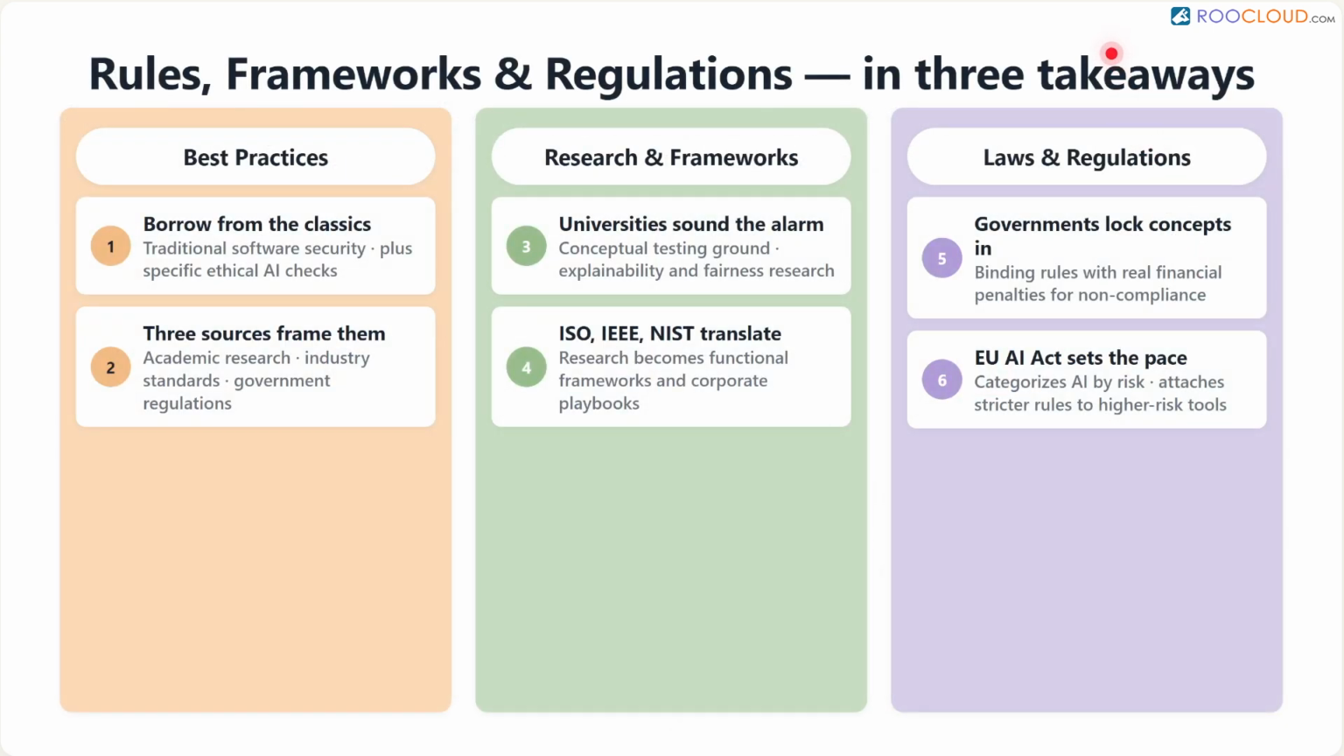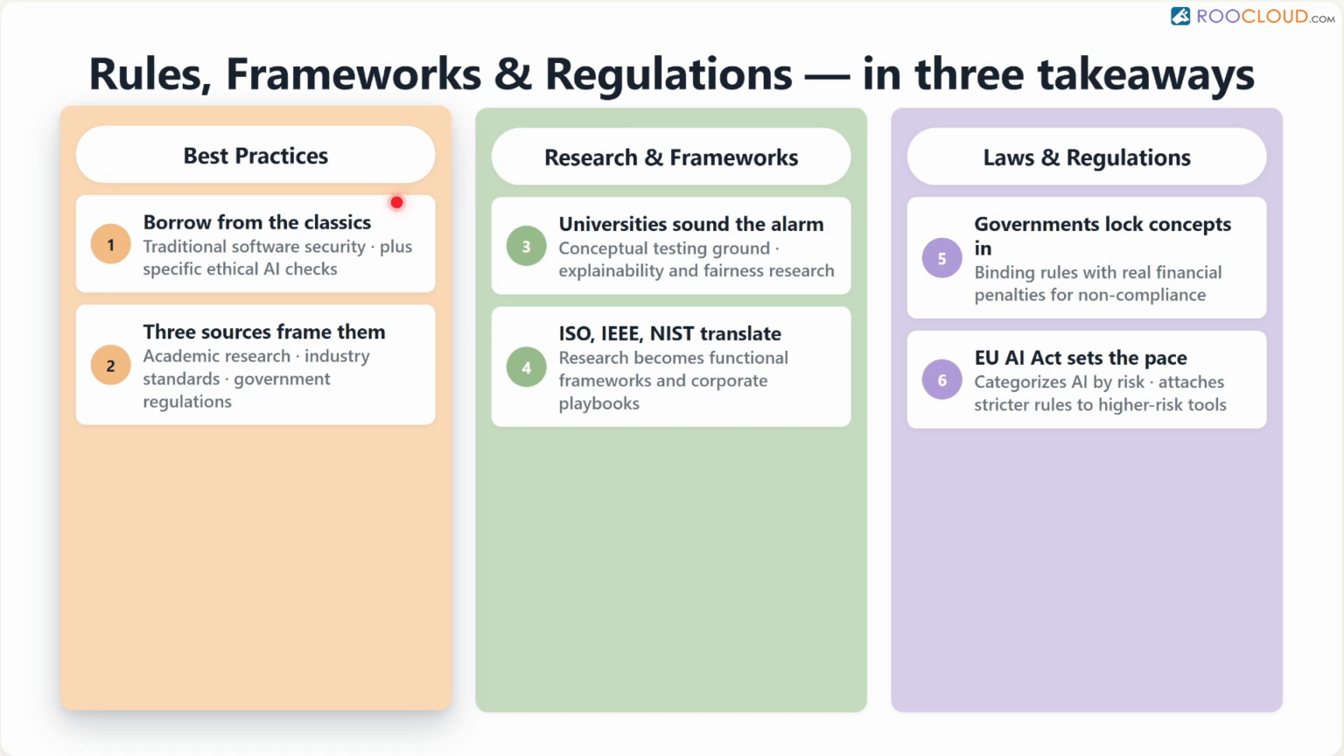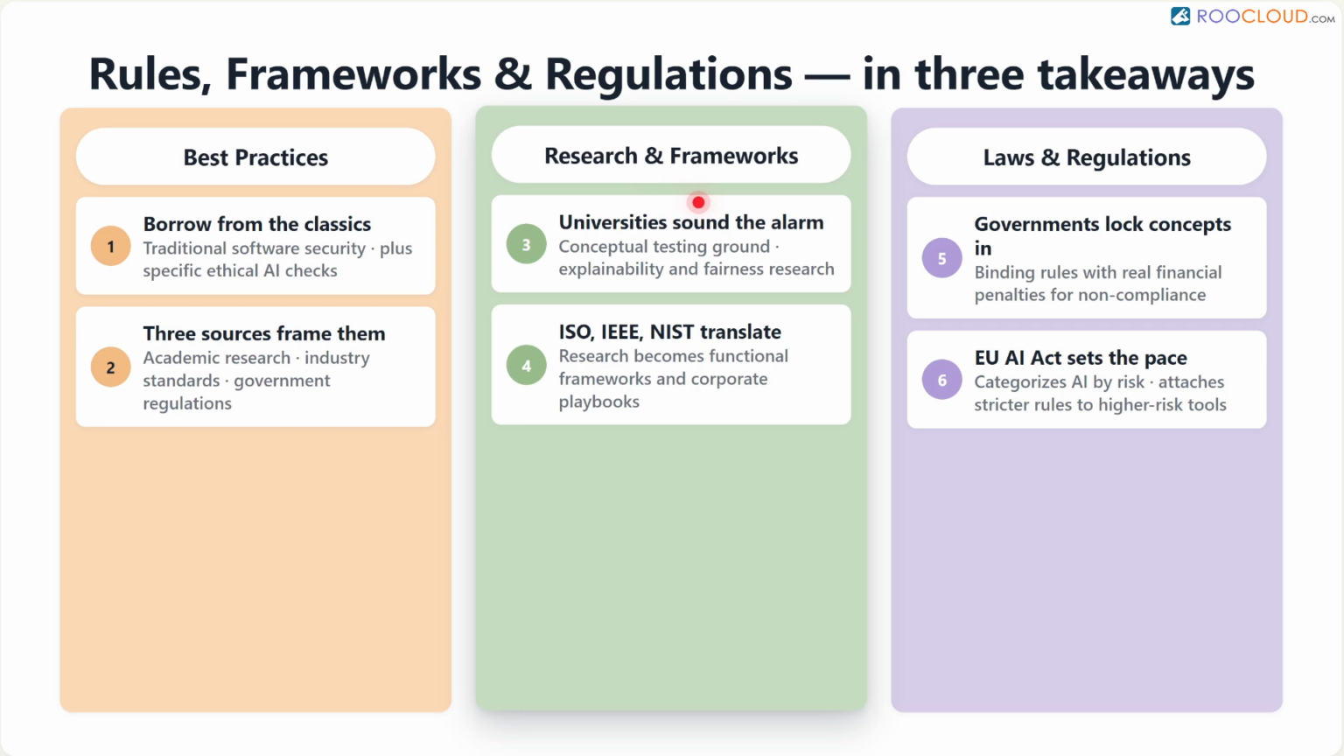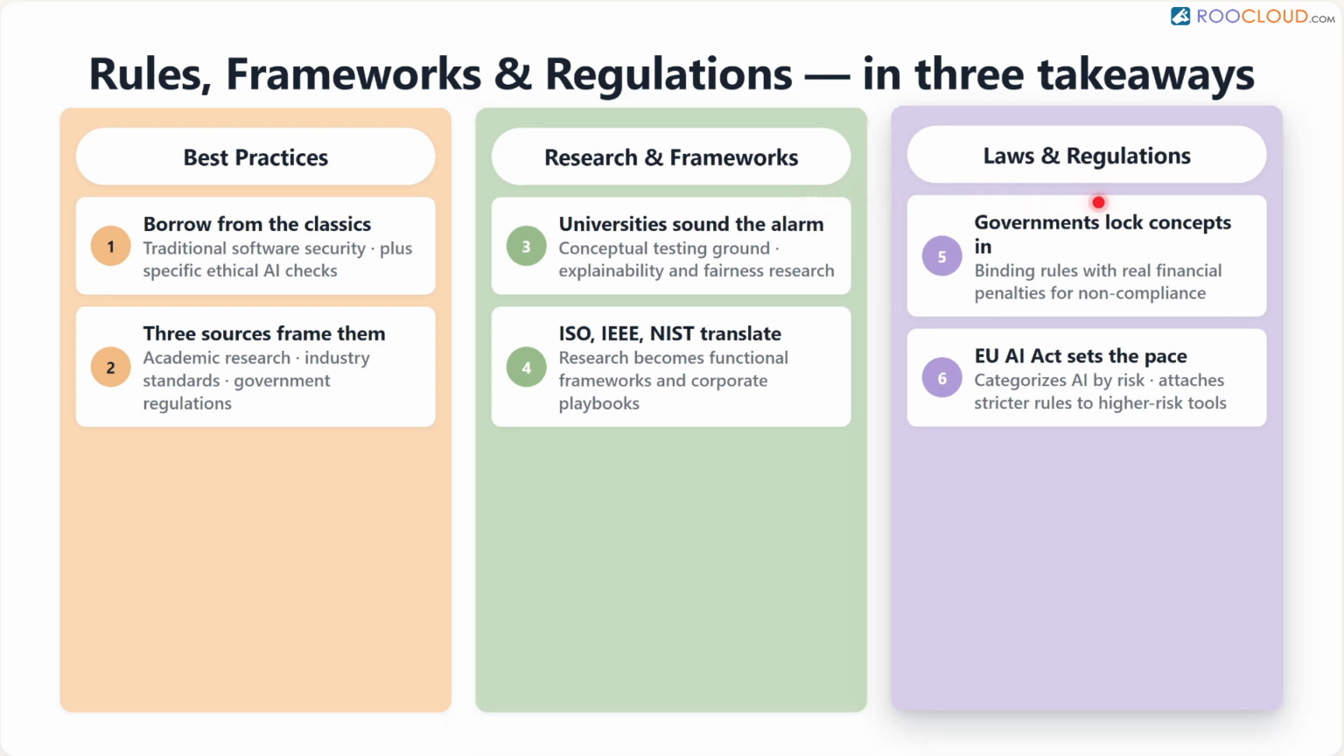Let us quickly recap what we have covered today. We learned that AI auditing relies heavily on best practices, which borrow from traditional software security, but add specific ethical checks. These best practices are often born in academic research, which acts as the conceptual testing ground for new ideas. Organizations like ISO, IEEE, and NIST translate that academic research into functional frameworks and playbooks for businesses. Finally, governments lock these concepts into place with binding laws like the European Union AI Act, which categorize risk and attach real financial penalties for non-compliance.